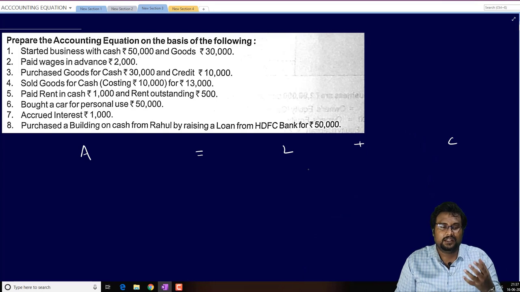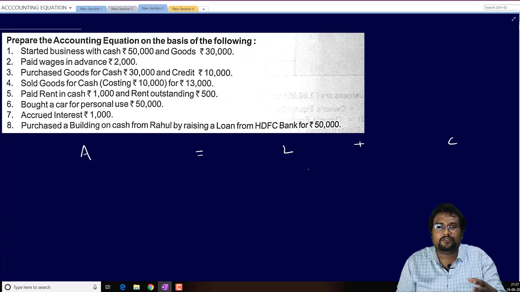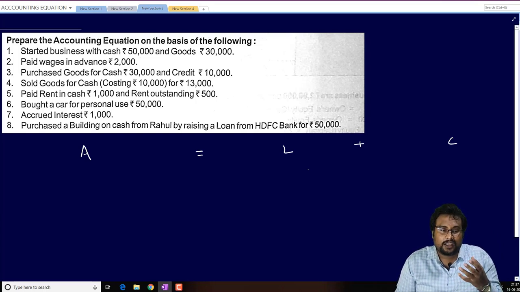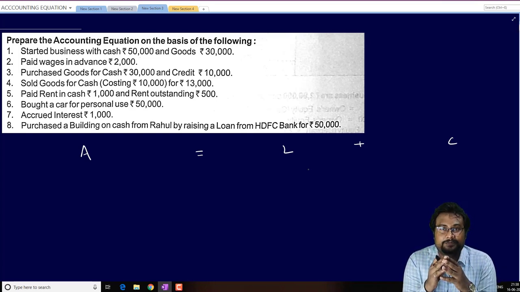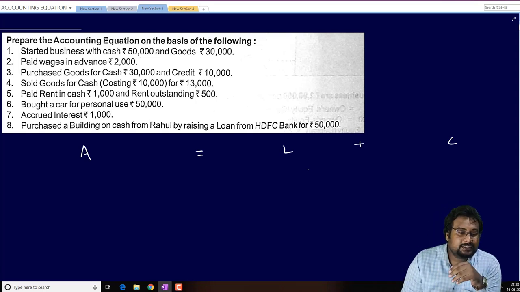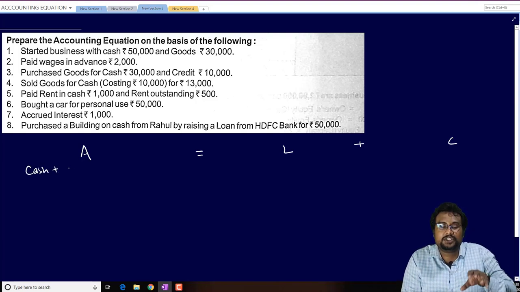What effects are there? If anything is coming in the business, add that. If anything is going out from the business, deduct that. The first one is what? Started business with cash 50,000 and goods 30,000. Remember one concept, that whenever we invest anything in the business for starting, the owner's investment is known as capital. So what thing is coming in the business in the first transaction, beta? Cash is coming. And goods means stock is coming.